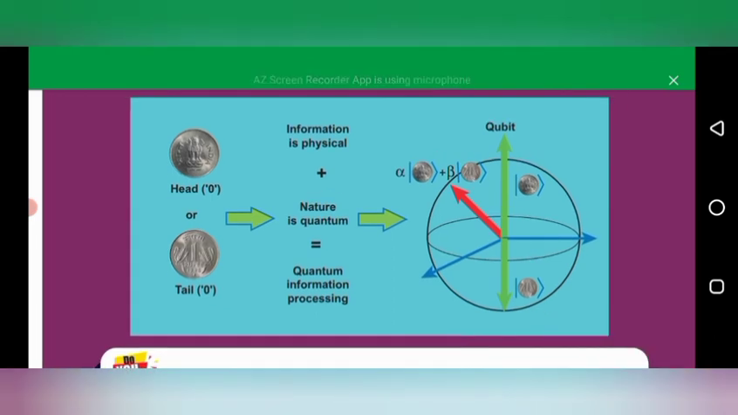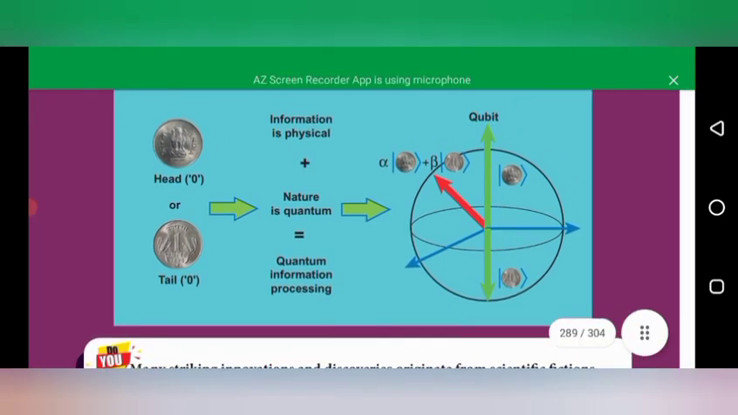So this picture is given: head or tail. Here that is the option. Information is physical, and with nature being quantum, that equals quantum information processing. Here the qubit can develop either alpha plus beta, so that the information to gain all of head or tail, or whatever the probabilities, can be gained in one piece of information. In our computers there are only two options, 0 or 1. In quantum, a lot of information can be stored in a single form. That is called quantum information.